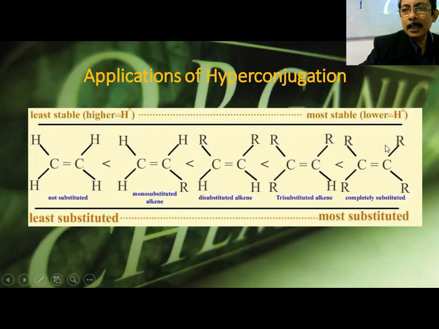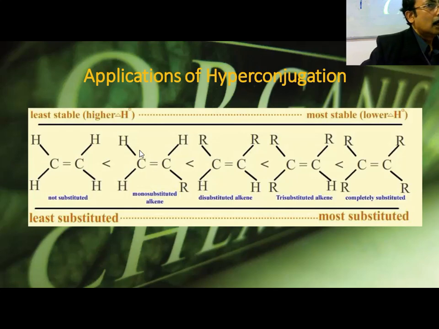Just see why this should be more stable compared to this. You cannot give any explanation unless you apply the concept of hyperconjugation. So hyperconjugation gives stability to olefins, and you can also explain the stability of radicals.